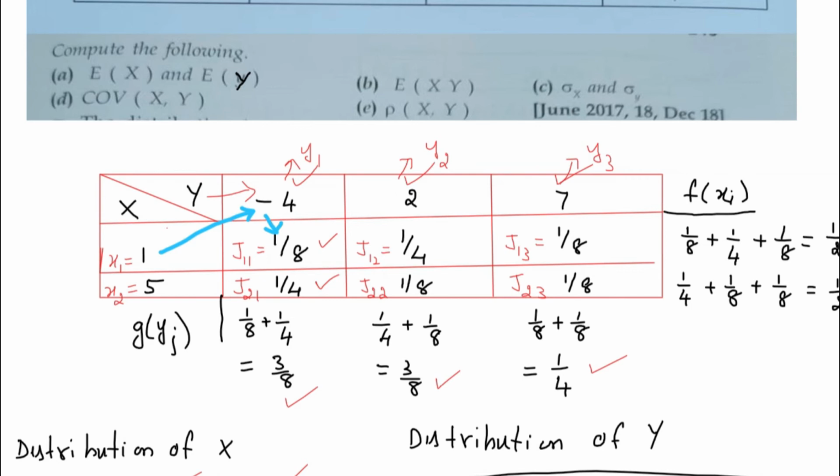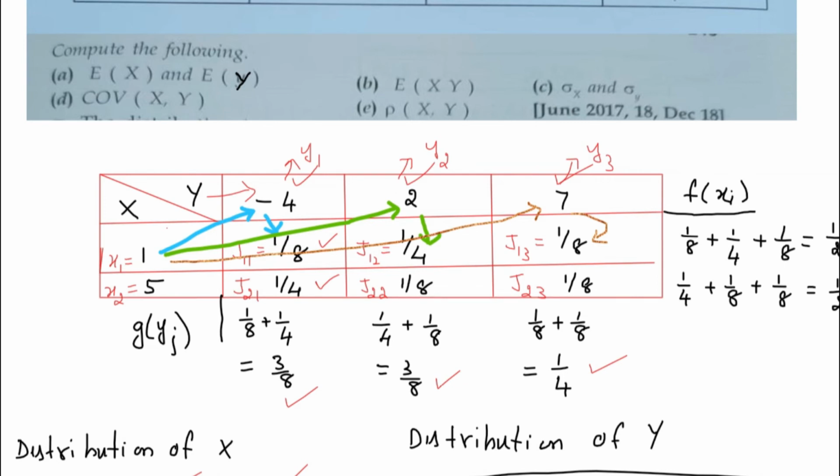For every term, for all this first row you have to complete. So after this, again you have to go for 1 multiplied by this 2 multiplied by 1 by 4, x into y into j. Then once again you have to go for the next value that you have, that is this x multiplied by this y and this y multiplied by j. This will be the first row. In the same way we'll go for the second row. So first let us complete the first row values.